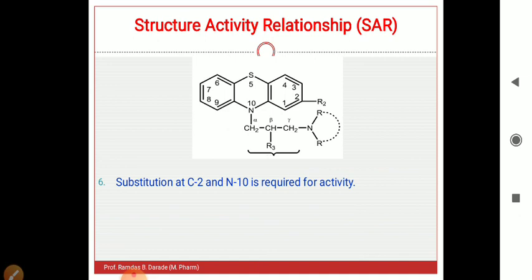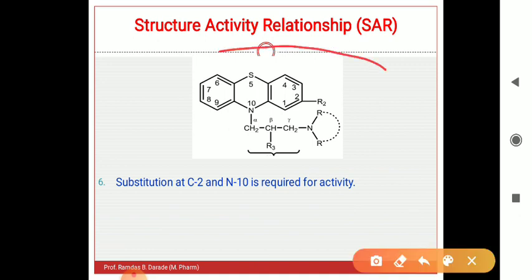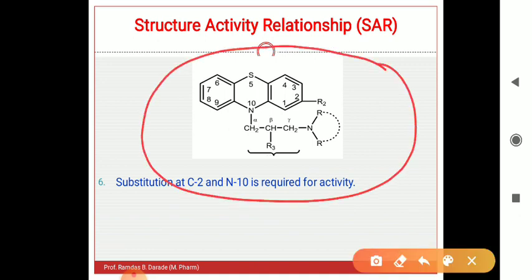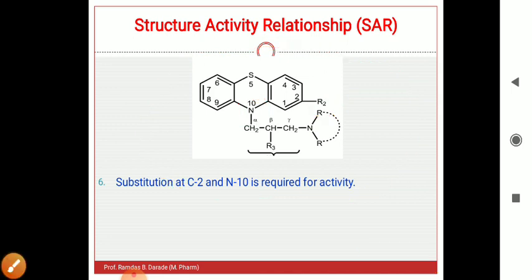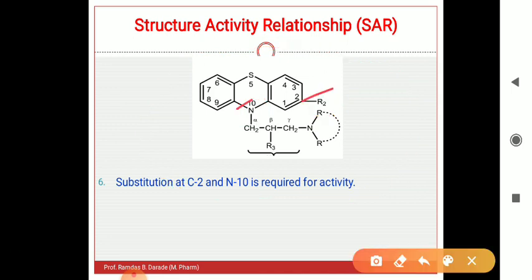Substitution at the C2 position and N10 is required for activity. If you look at the basic structure of the phenothiazine ring, substitutions at the 2 position are possible and required for maximum activity. One position is C2, and another is the N10 position, or 10th position. Substitutions at these 2 positions, 2 and 10, are required for maximum activity.